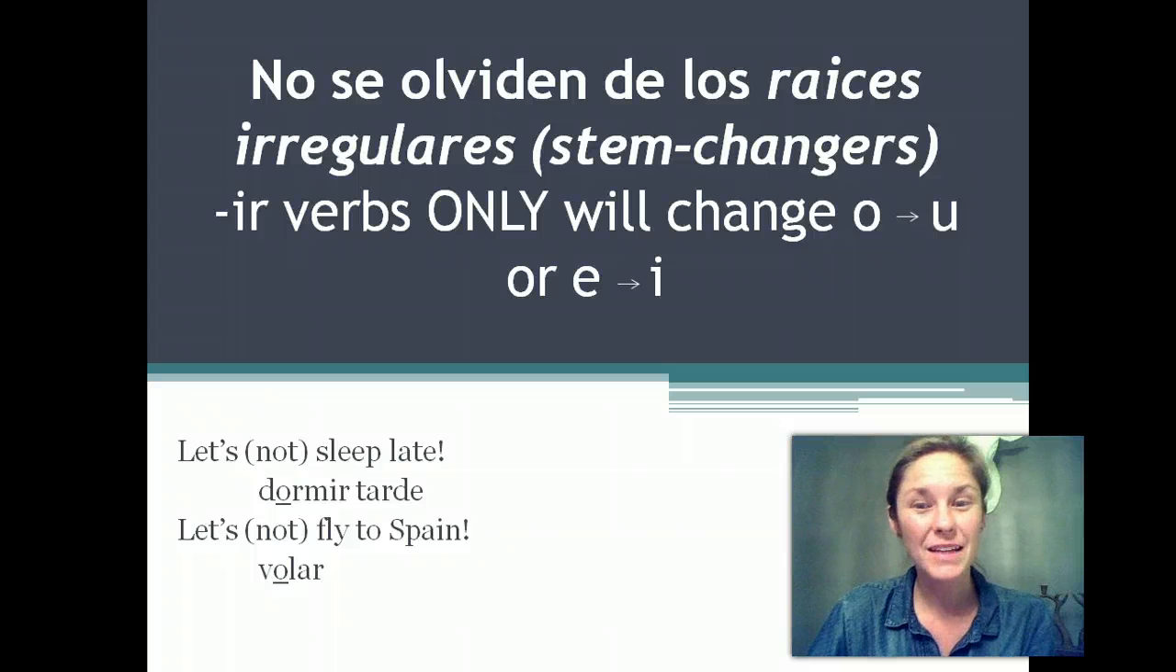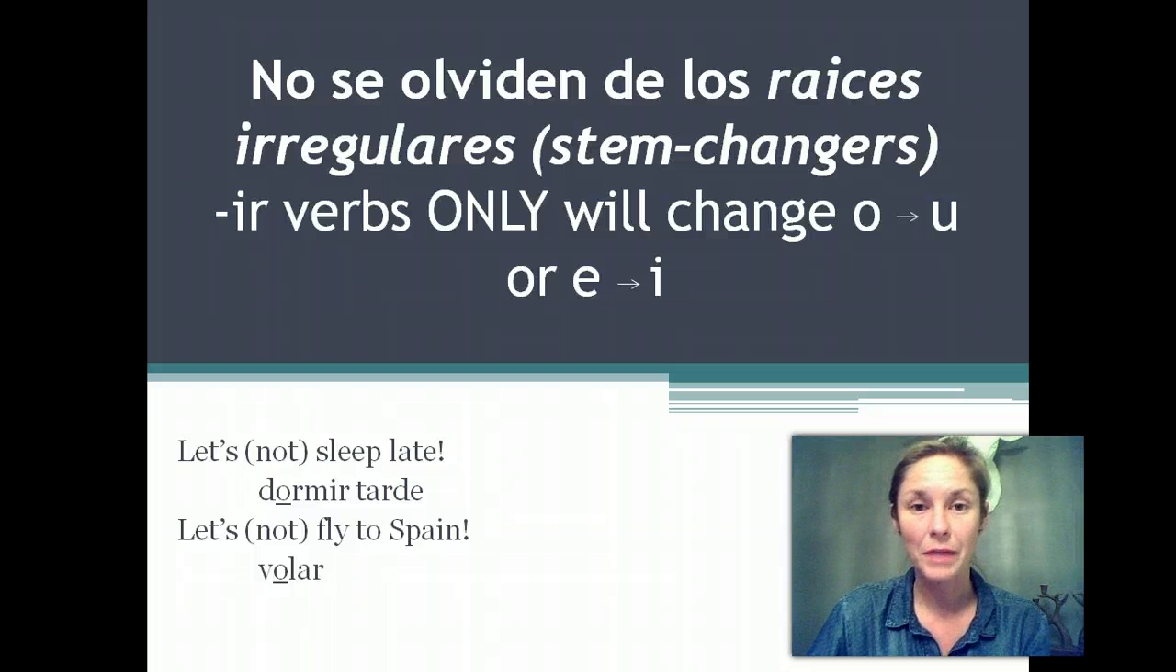No se olviden de las raíces irregulares. Please do not forget, IR verbs will stem change in the nosotros form. This goes for nosotros commands. It also applies to the subjunctive, present subjunctive nosotros forms. Only IR verbs will go O to U or E to I. So let's sleep late. We'll do that one first.